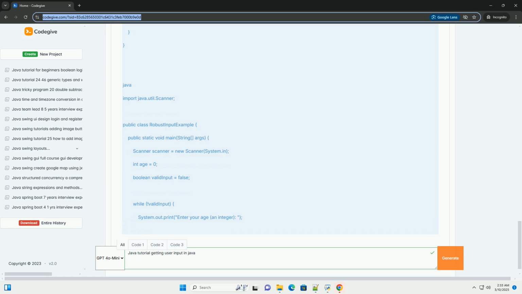Important notes. Console availability: the Console class might not be available in all environments, particularly within some IDEs. It's primarily intended for command line applications. Security: use console.readPassword for sensitive input like passwords. Always clear the char array holding the password from memory after use. Password storage: never store passwords in plain text. Use a proper hashing algorithm, for example bcrypt or Argon2, to store password hashes.